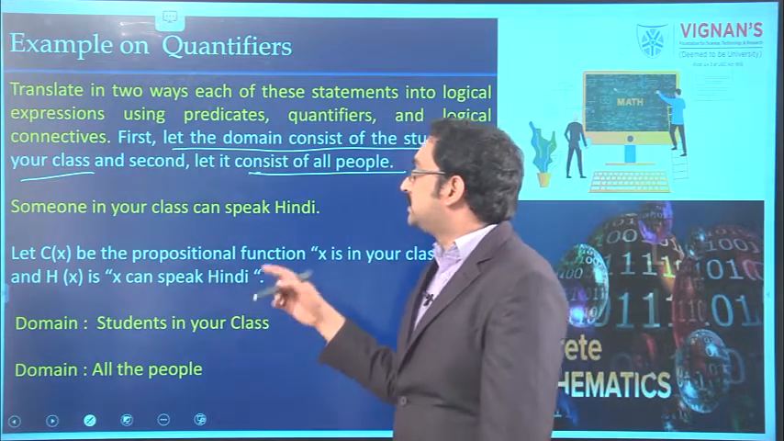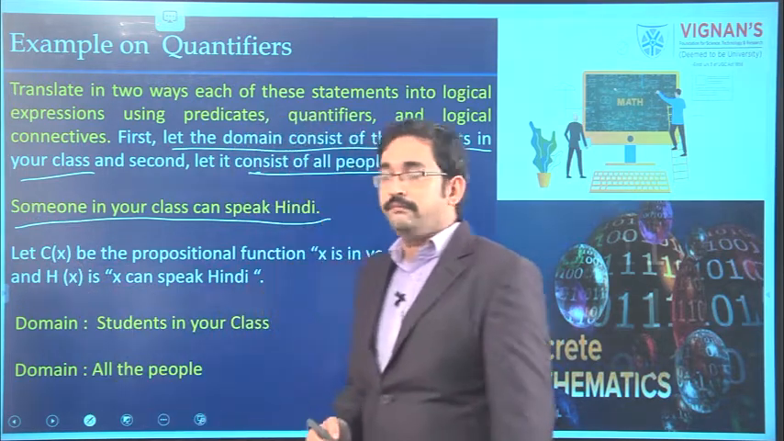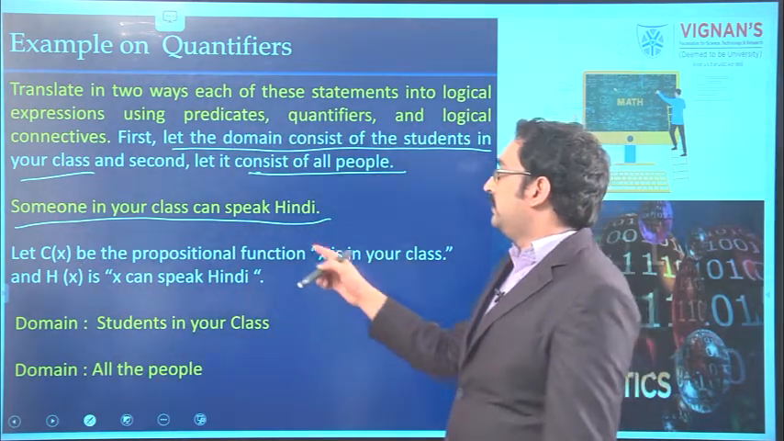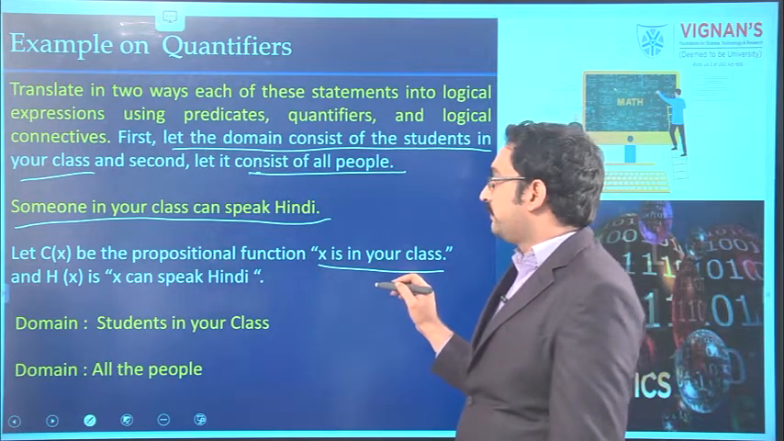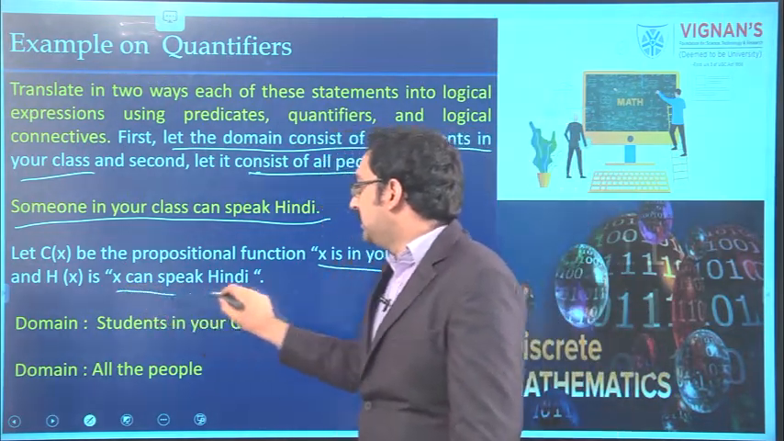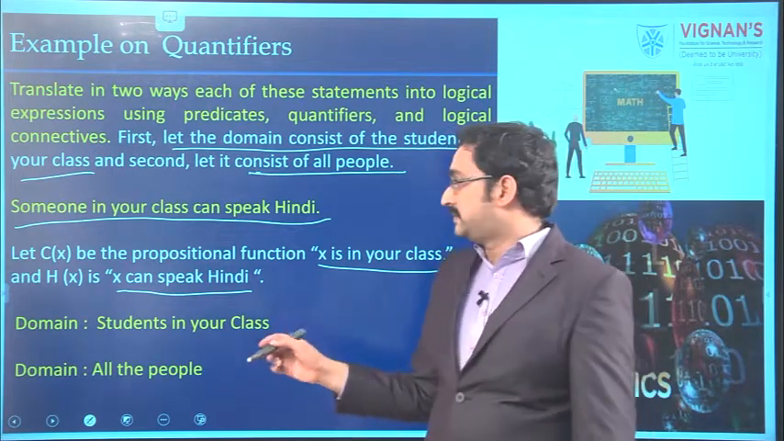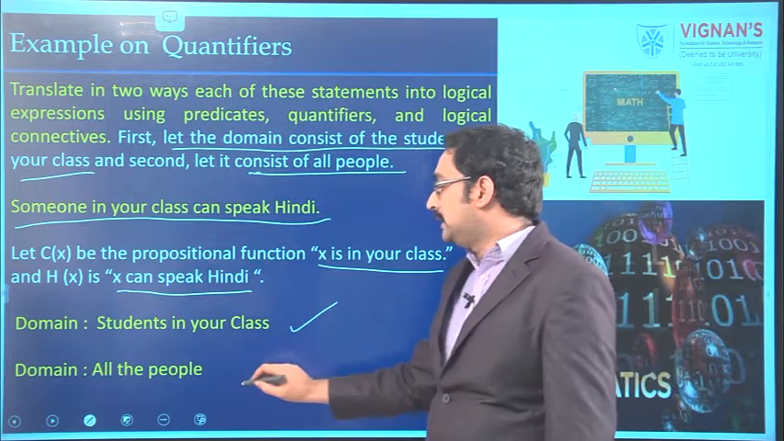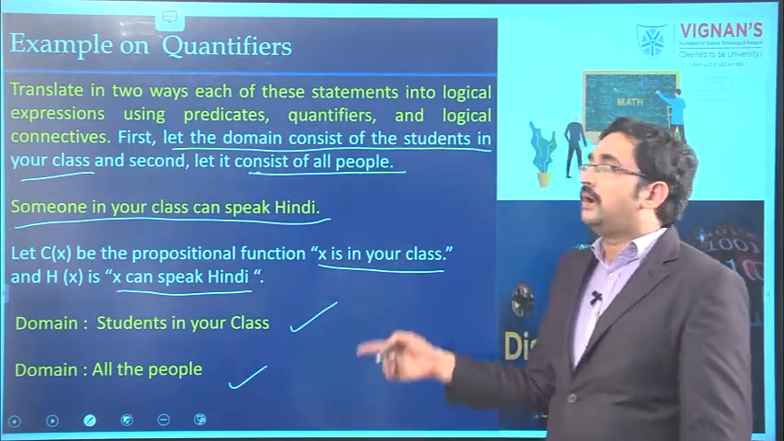First one is, someone in our class can speak Hindi. Here, we are assuming C(x) as x is in our class, and H(x) as x can speak Hindi. Here, we can take the domain in two types. One is students in our class, and another is all the people. For both domains, we have to find the solution.